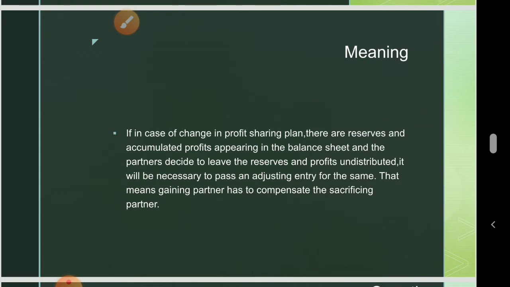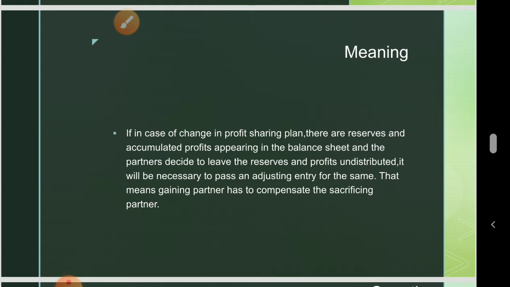Now see, in case of change in profit sharing ratio, suppose there are reserves and accumulated profits appearing in the balance sheet, and the partners decide to leave the reserves and profits undistributed. They don't want to distribute the reserves and profits.